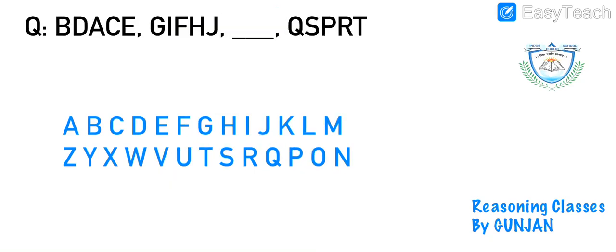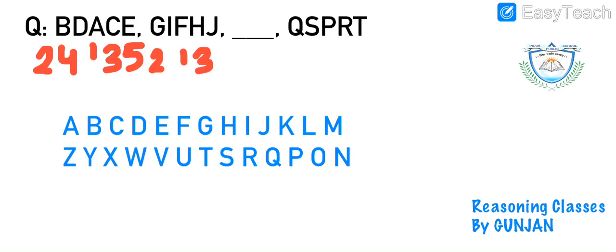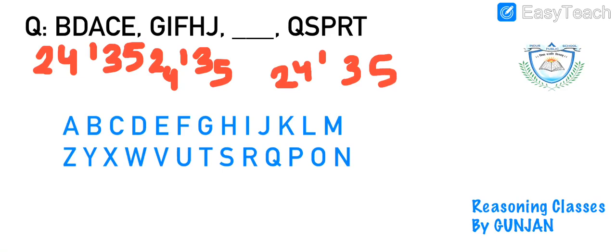Let's move ahead then. Next question says BDACE, GIFHJ, blank, QSPRT. Again, if I check the sequencing, this is 1, this is 2, this is 3, this is 4, this is 5. Again, I have to proceed with the same. F, G, H, I, J. So, P, Q, R, S, T. Aren't we following this approach?